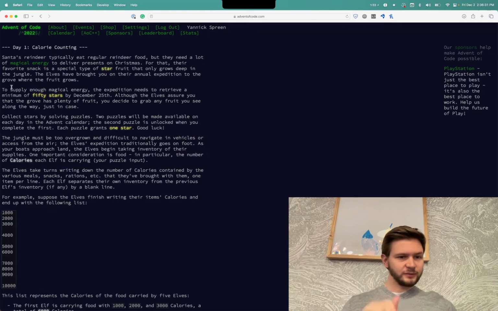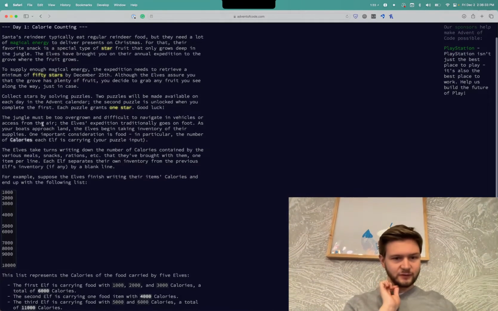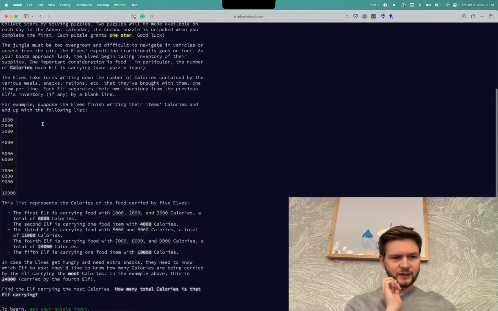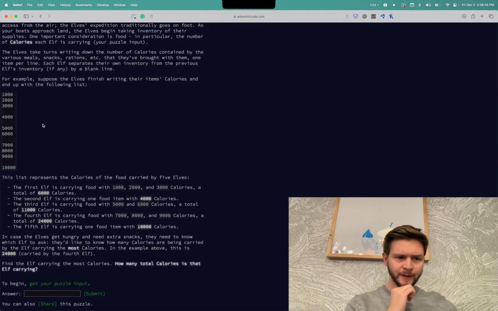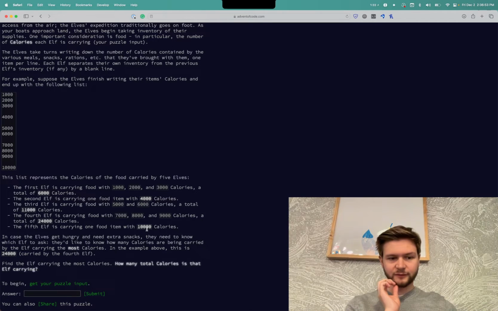The jungle must be too overgrown and difficult. One important thing is how many calories each elf is carrying. The elves take turns writing down the number of calories contained by the various meals, in case they get hungry and need extra snacks. I'd like to know how many calories are being carried by the elf carrying the most calories. Okay.